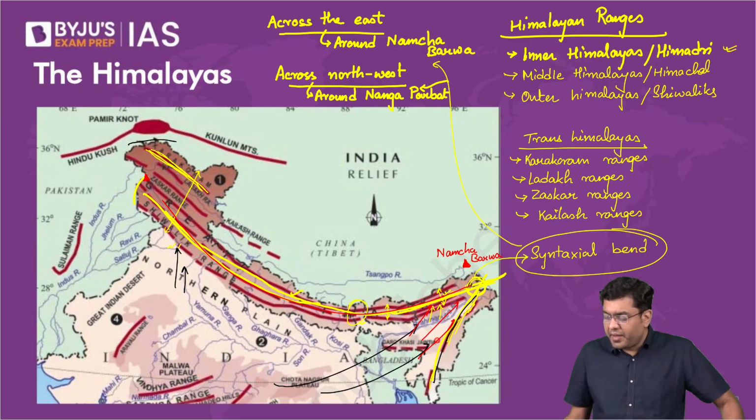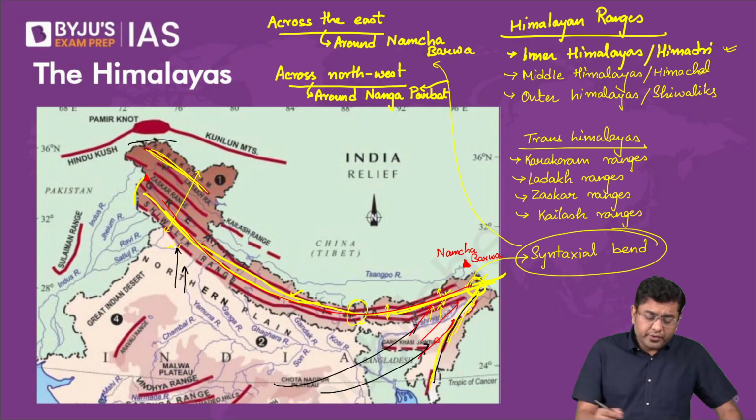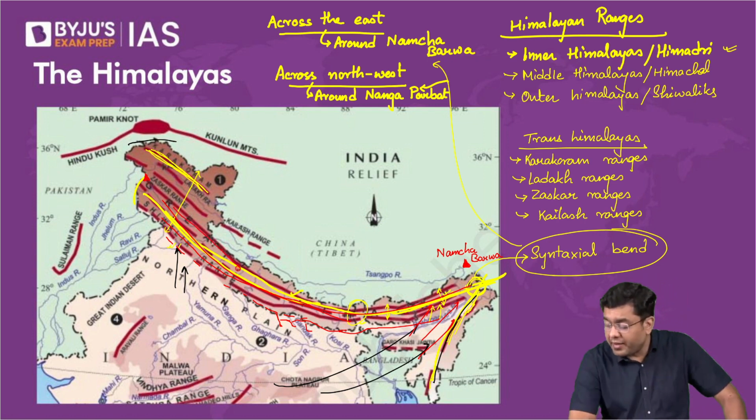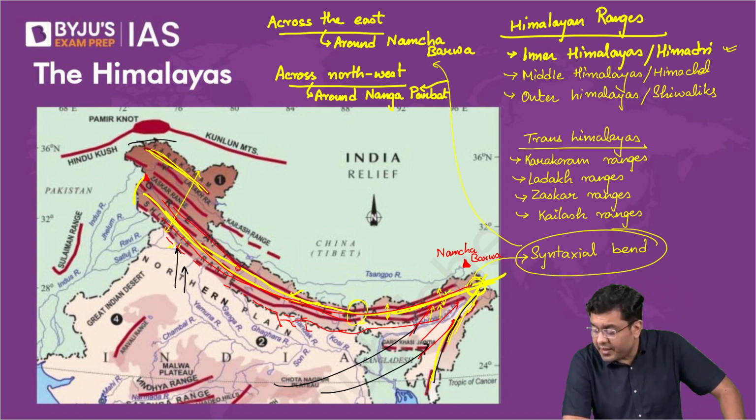I'm asking where it starts. This is where you will have the HFF. In this region, you have the HFF. HFF will also have various different sub faults which are present there. This is where you have HFF. This is where you have the MBT carrying on. Then you have the MCT. So that is where you have the MBT, MCT, and HFF. Is that understood now?